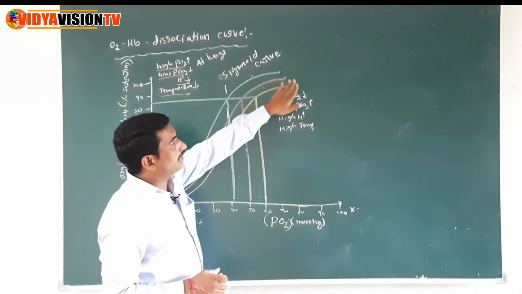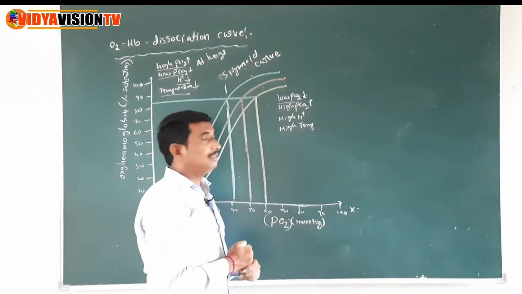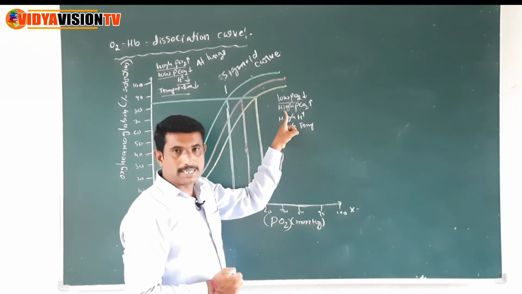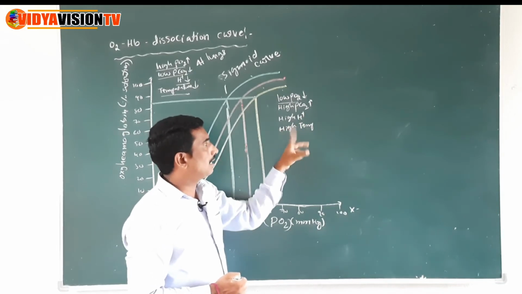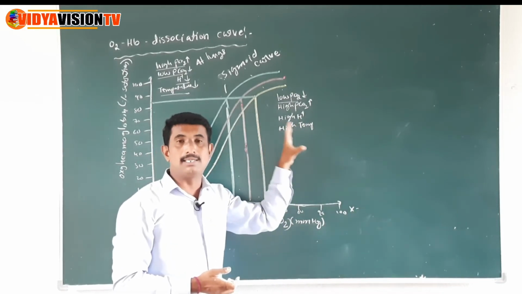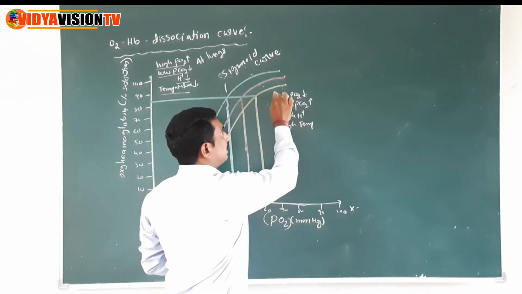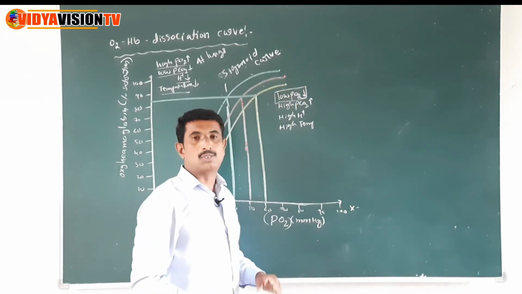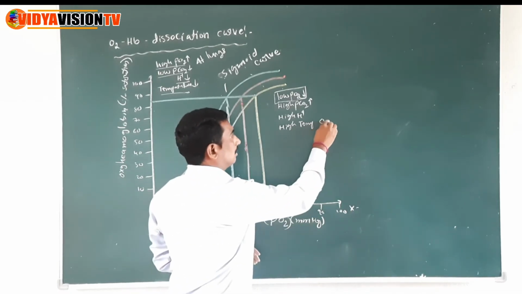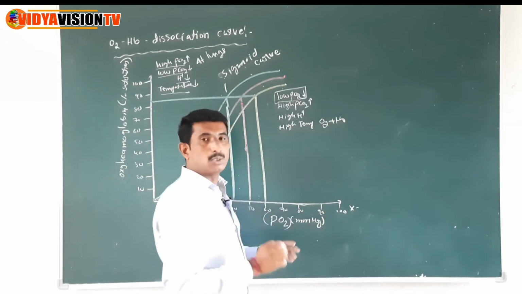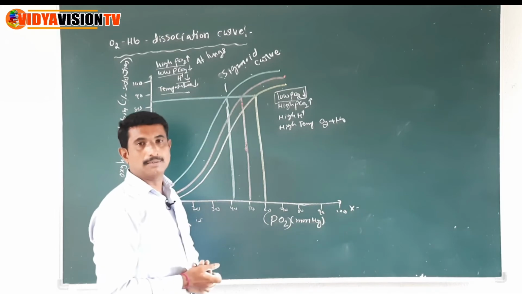Now, at the tissues, there is low pressure of oxygen, high pressure of carbon dioxide, high hydrogen concentration and high temperature. The main important thing, children, is the low pressure of oxygen. So the oxyhemoglobin is dissociated into oxygen and hemoglobin. So at this condition, the sigmoid curve turns to the left side, children.